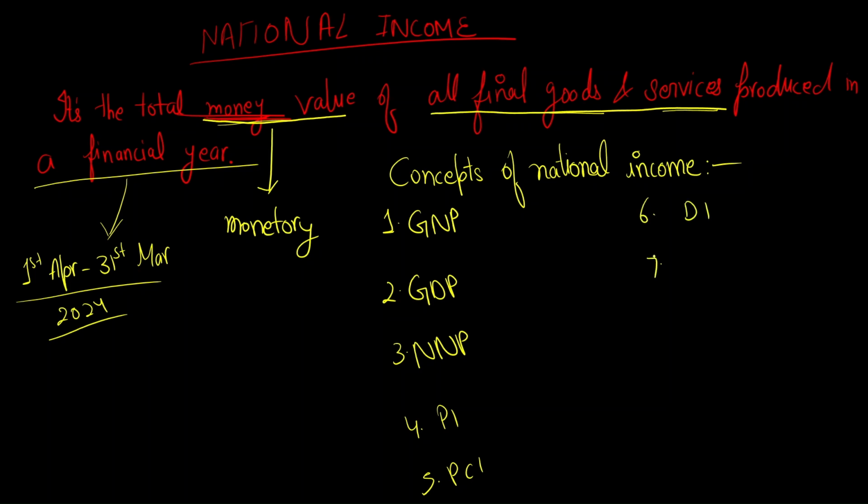Then there is gross domestic product, net national product, disposable income. Then there is real PCI. So there are a total of 8 kinds of national income. Each of these has two parts, and this is also divided into two parts: NNP and GNP.